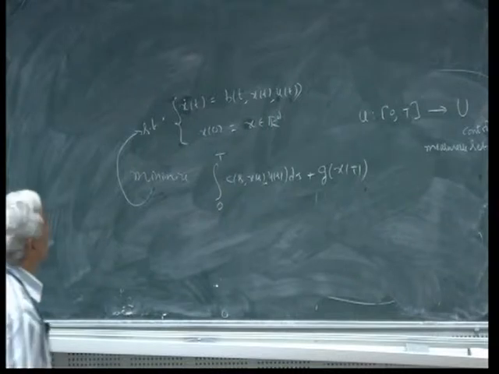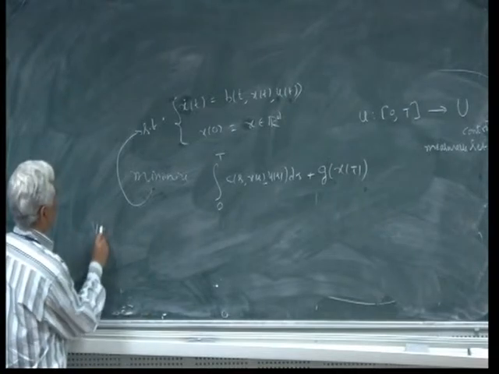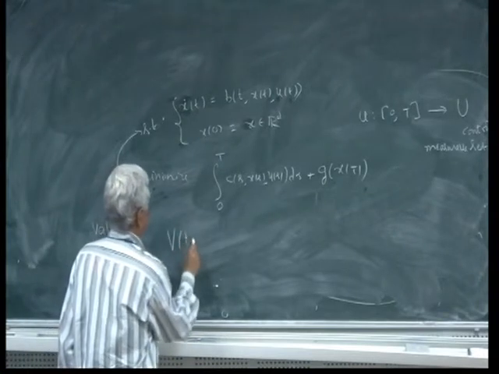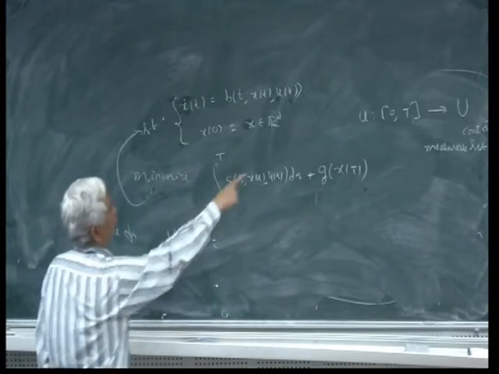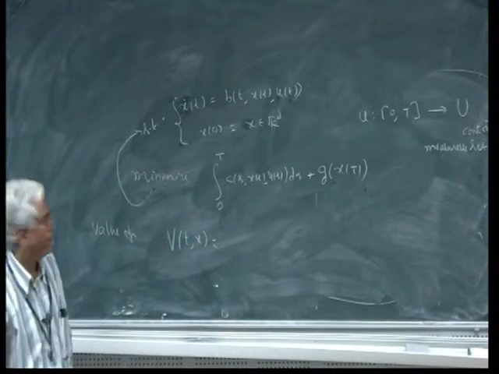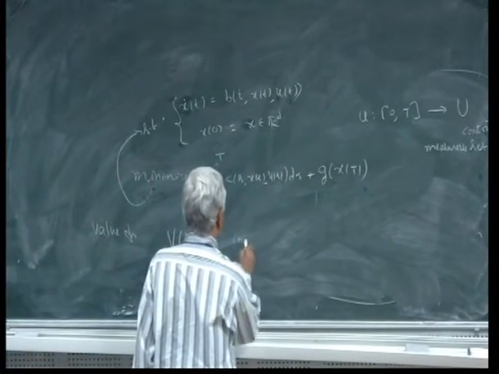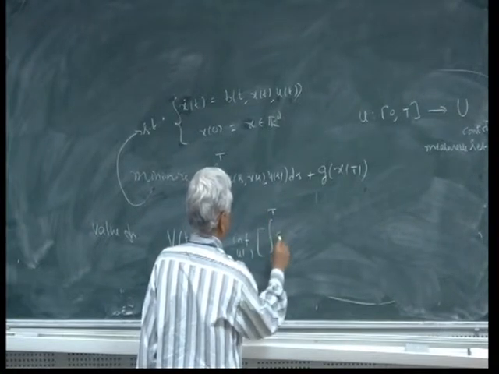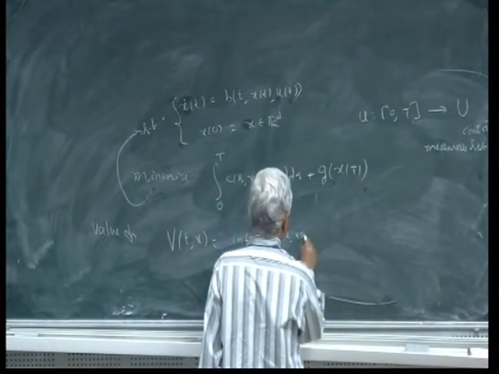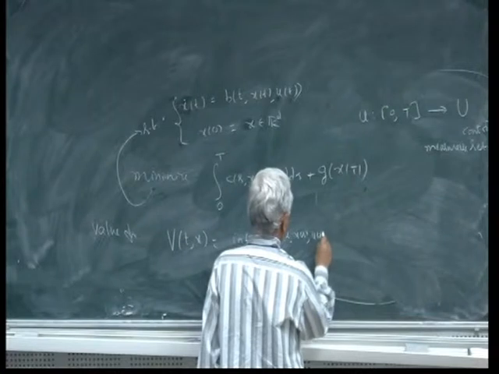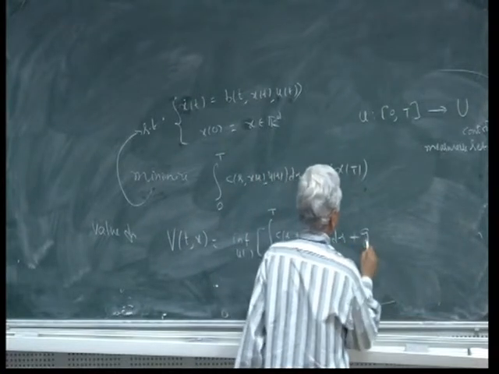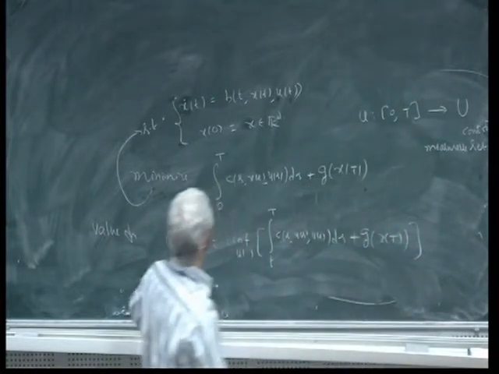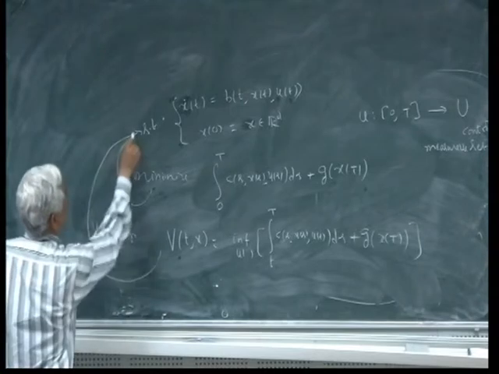In dynamic programming, what we define is the so-called value function. The value function V of t, x, at any time t between 0 and capital T, is defined as the minimum cost, that is, the infimum over u of the integral from t to capital T of c of x s, u s ds plus g of x T. Here I have to change a little bit.